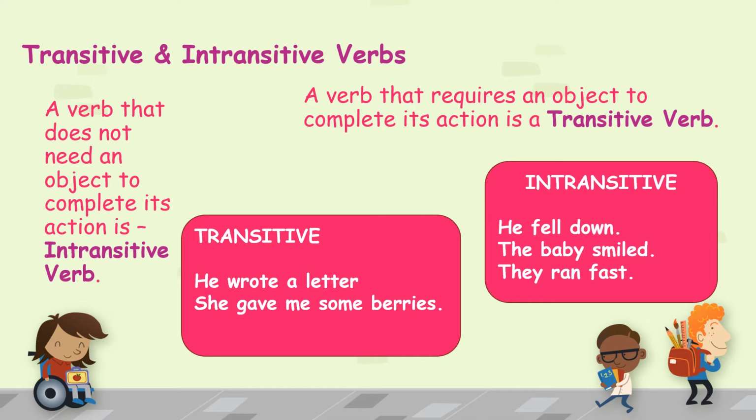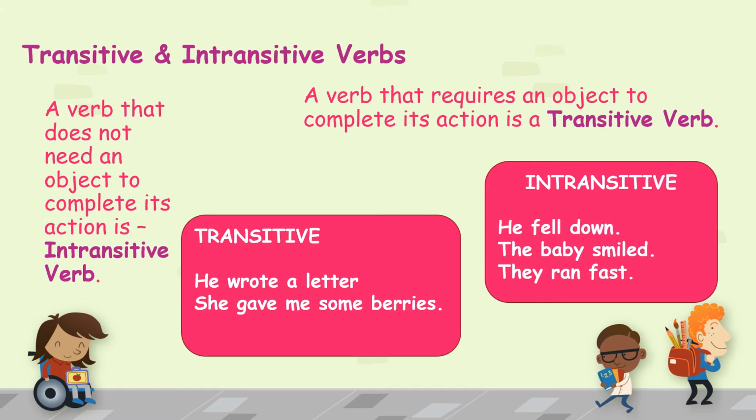And an intransitive verb is free. It is a very independent one, intransitive, very free. So it does not need an object to complete its action. It is called intransitive. For example, let us look at an example. The transitive verb: he wrote a letter. Let's go to the previous pictures, remember? Let's do a memory game. He wrote a letter. Now, wrote a letter is a transitive verb.